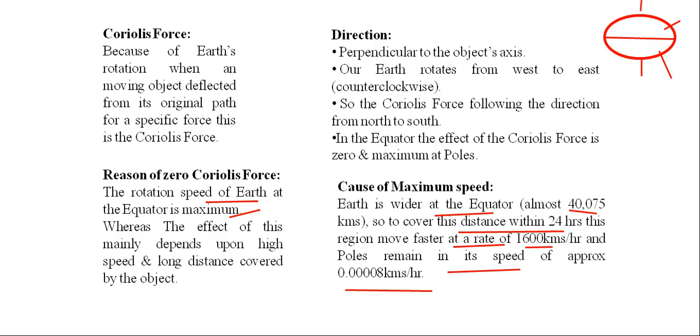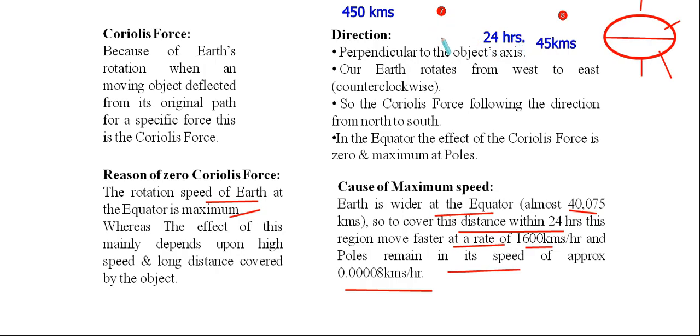Now just take one example here. Just consider you and me. You as an equatorial belt and I as a pole. Both of us have to cover a certain distance, but the time period is 24 hours. So for both of us the time period is the same, 24 hours. But you have to cover 450 kilometers distance and I have to cover 45 kilometers distance. But the time factor is the same here.